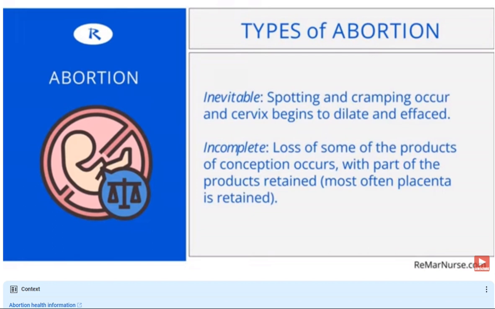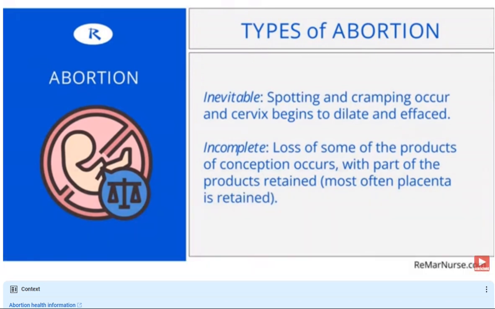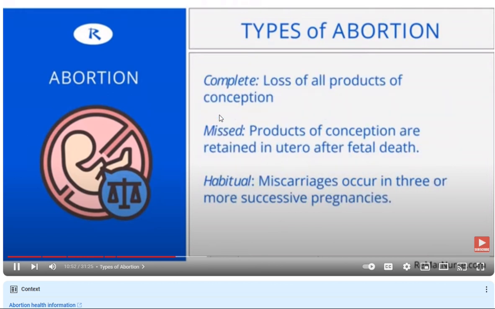Incomplete abortion is one where you no longer have a viable pregnancy, but some of the parts of conception are passed while others remain. So it says here, loss of some of the products of conception occurs. So maybe the mother is passing meaty tissues, parts of the baby, a lot of blood is happening, but there are other parts of conception that are not passed by the mother. So most often it says here, the placenta is retained. And when we talk about NCLEX, even with a full-term delivery, we always have to watch for parts of the placenta that are retained, okay?